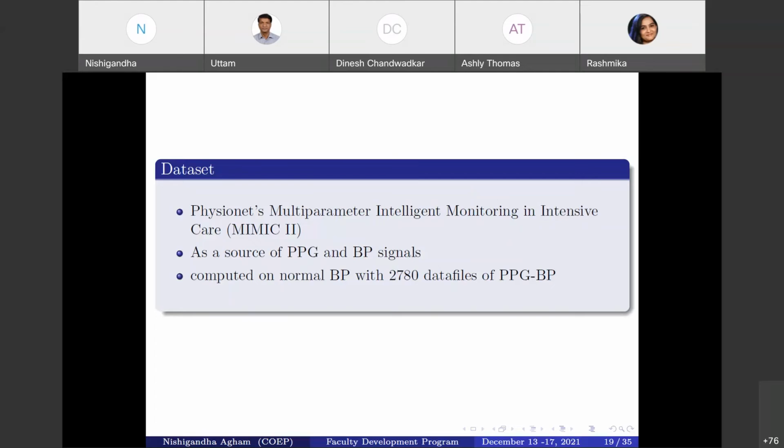Our proposed study uses the MIMIC database as the source of only PPG and BP. This is an extensive ICU database accumulated over a time frame of more than 10 years. So that's why we use that database in our model. The proposed method has been assessed on 2780 data files of PPG and BP.